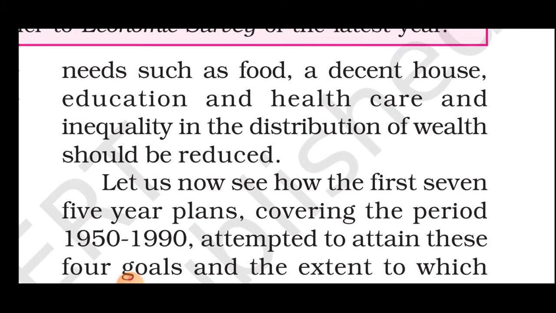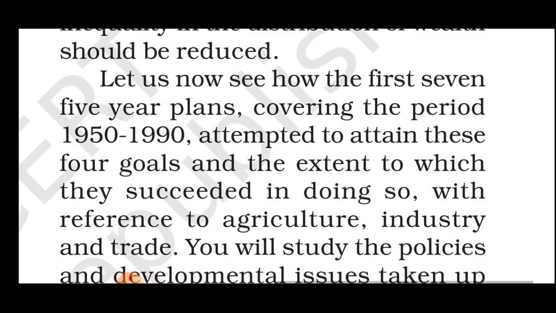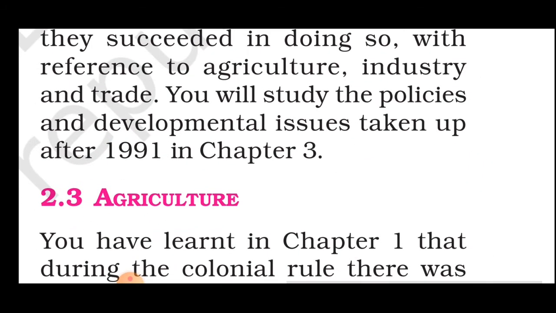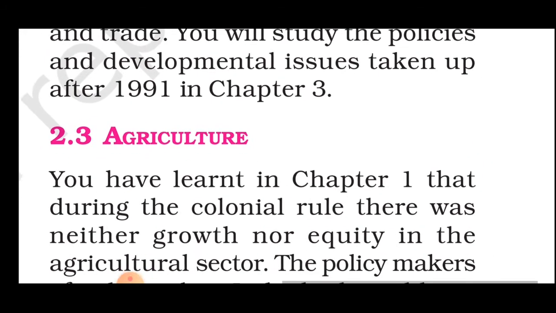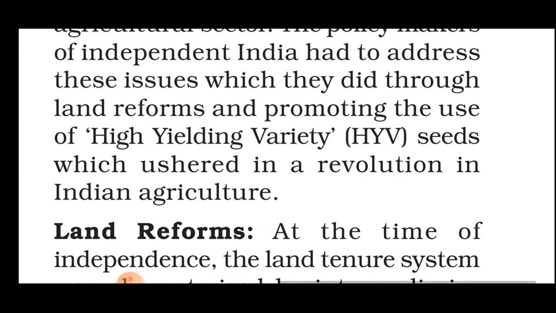Let us now see how the first seven five-year plans, covering the period 1950 to 1990, attempted to attain these four goals and the extent to which they succeeded in doing so, with reference to agriculture, industry, and trade. In agriculture, we have learned in chapter 1 that during the colonial rule there was neither growth nor equity in the agriculture sector. The policymakers of independent India had to address these issues, which they did through land reforms and promoting the use of high yield variety seeds, which ushered in the revolution of Indian agriculture.